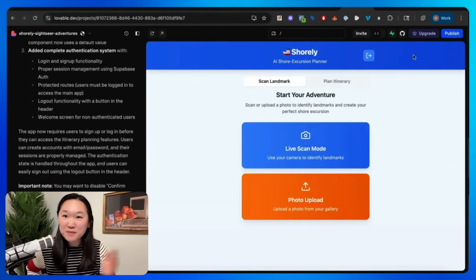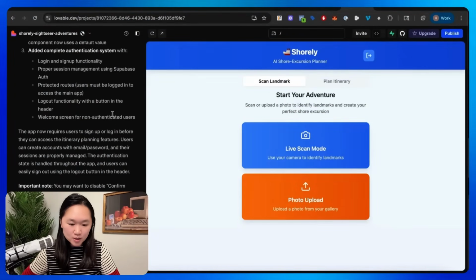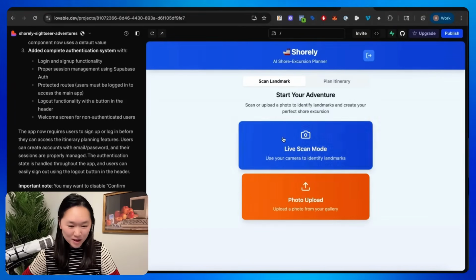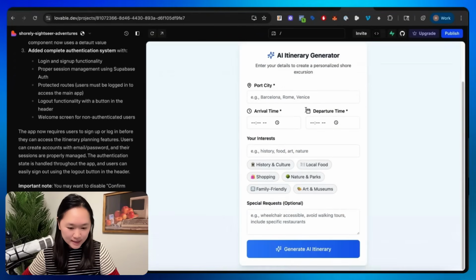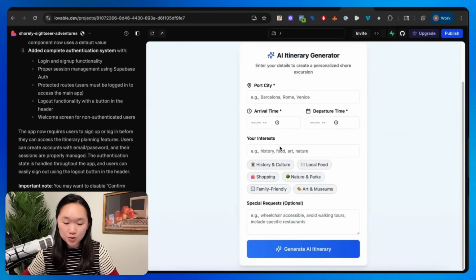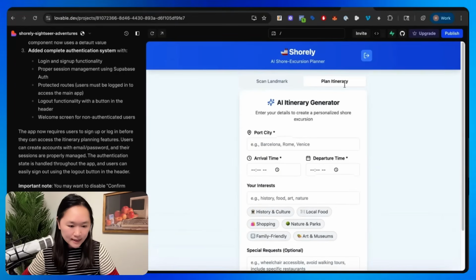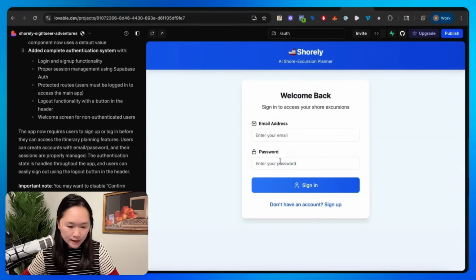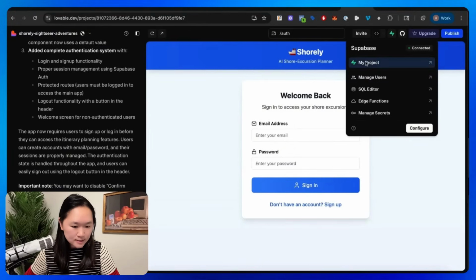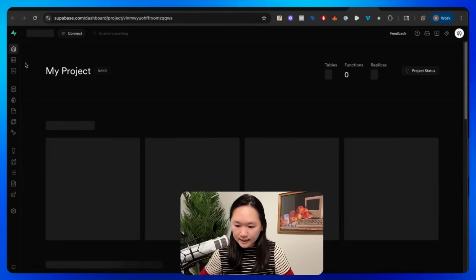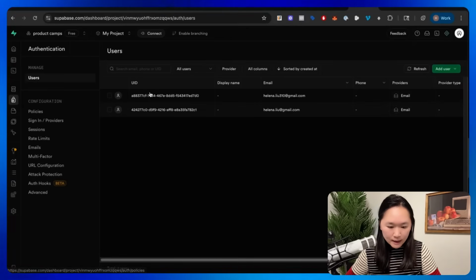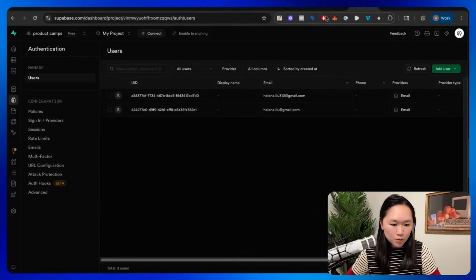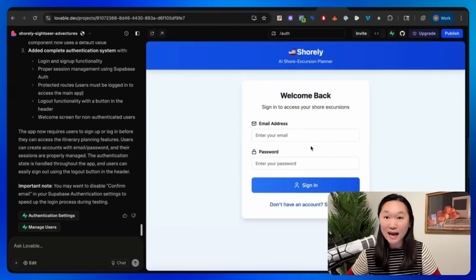All right, so it's been about 2 minutes or so, and we can see the new version of our Surely app already generated here. So when I go over to the plan itinerary, I can see that the fields I asked it to remove are now gone. And I have a login and log out button here as well. And if I go into my Supabase, all I did was that one prompt. I can actually now go into my project, into the database, and be able to see the people who have signed up for this app already.